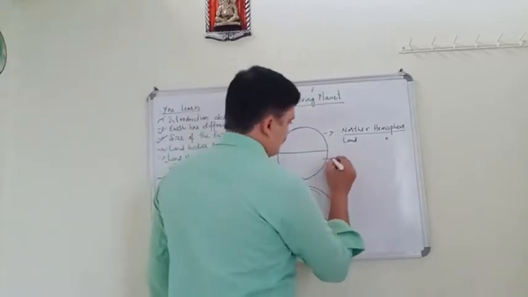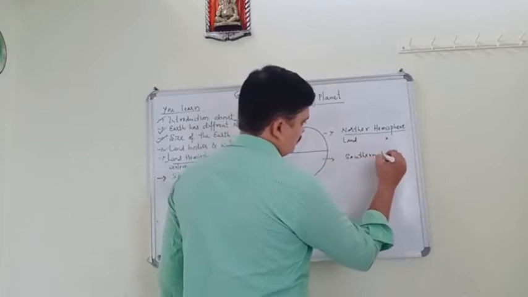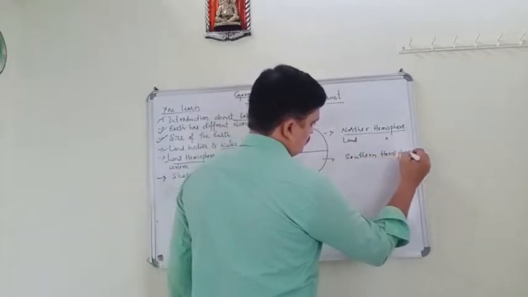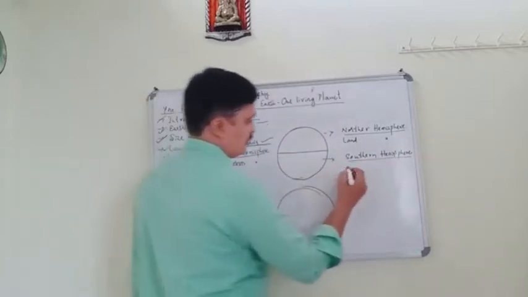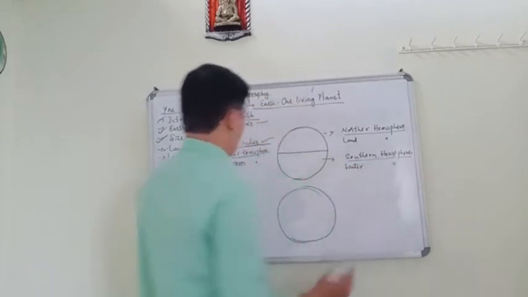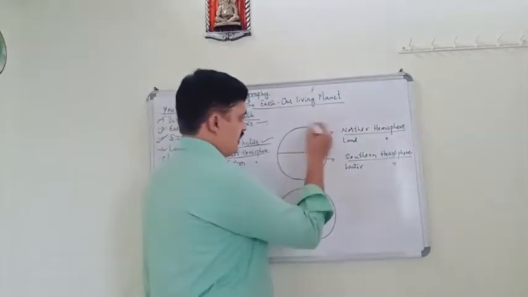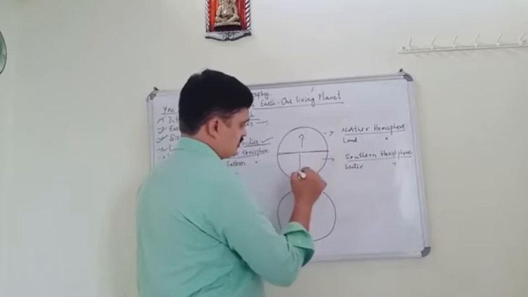Understood? And the southern hemisphere, this part, is called the water hemisphere.